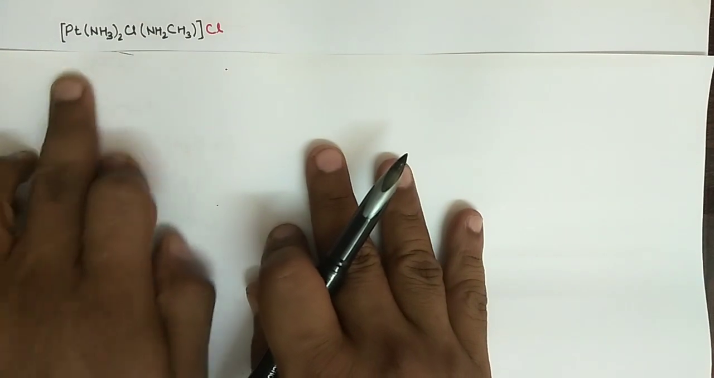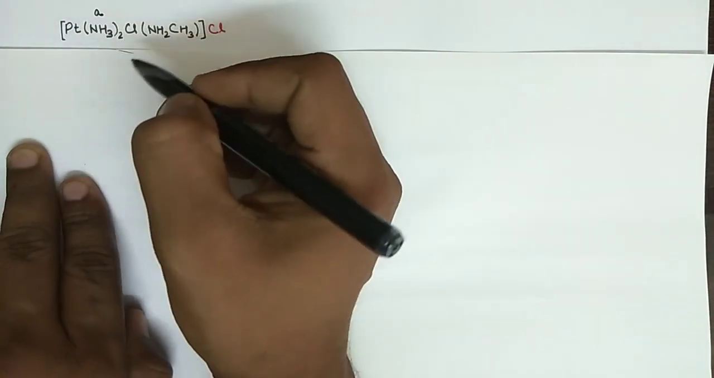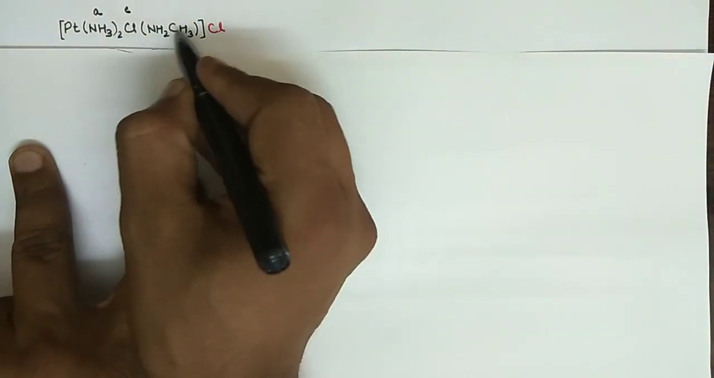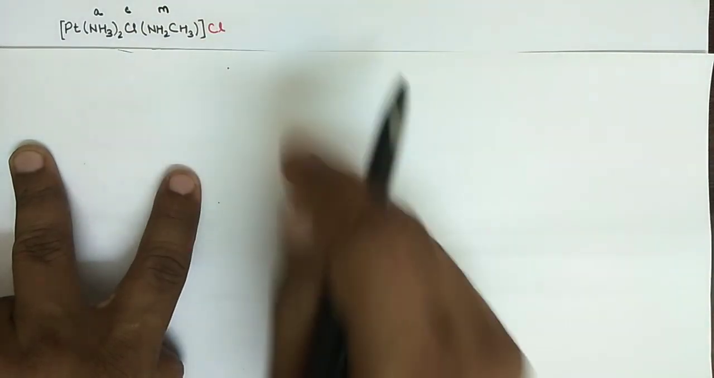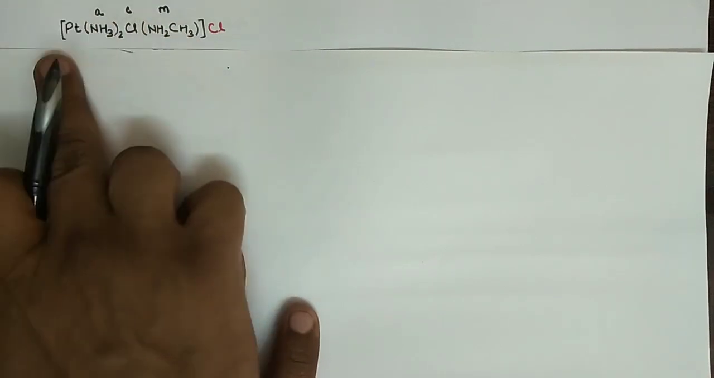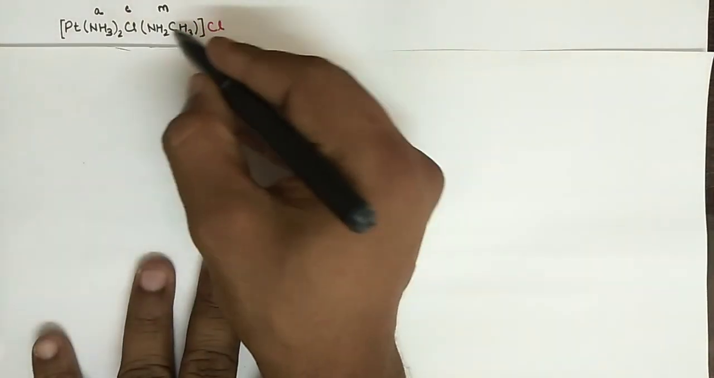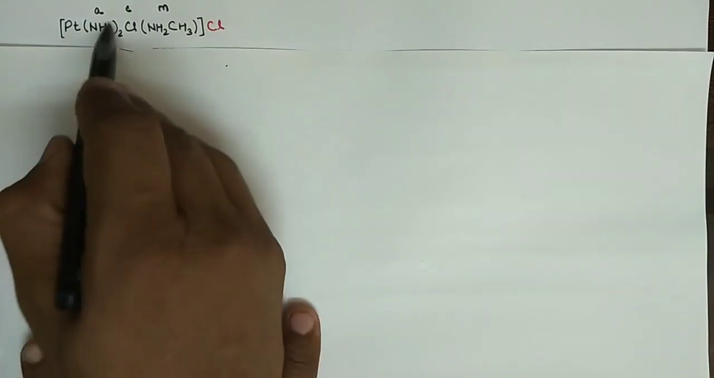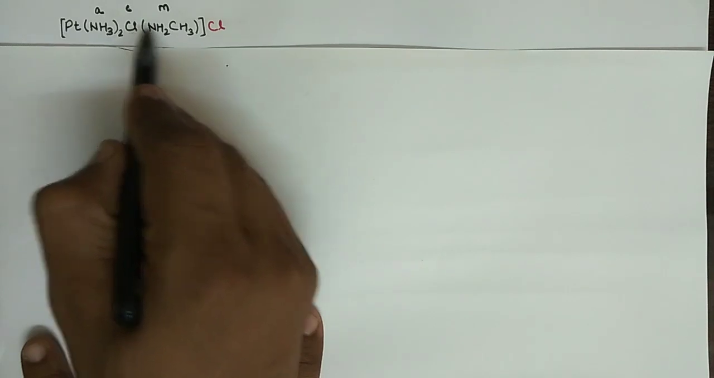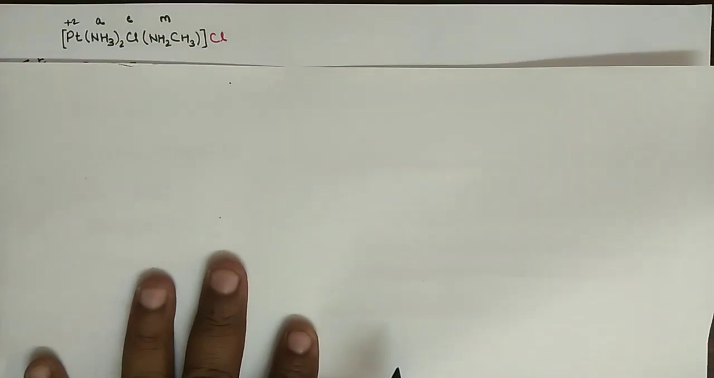Now here is the compound. The central metal is platinum, and here you have amine, then you have chlorido, and this is a methylamine, so it goes with M. So first we are going to write the A, then C, then M, then platinum, right? And let us calculate the oxidation number of platinum also. We have this as a neutral ligand, and this has -1 charge, so platinum must be +2, right?